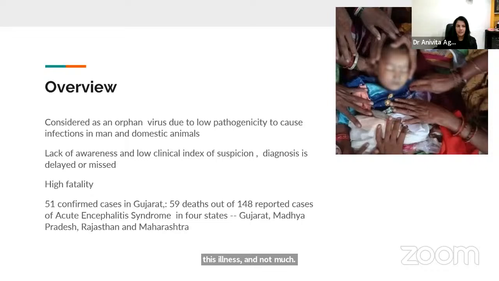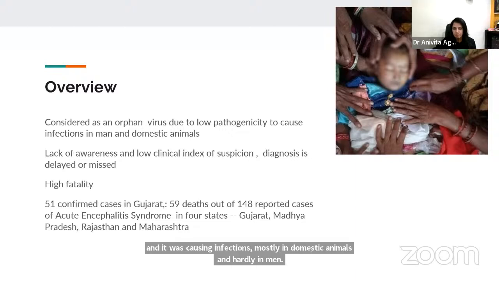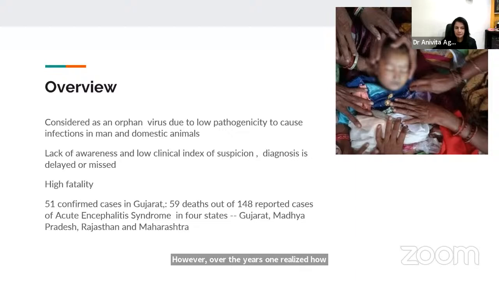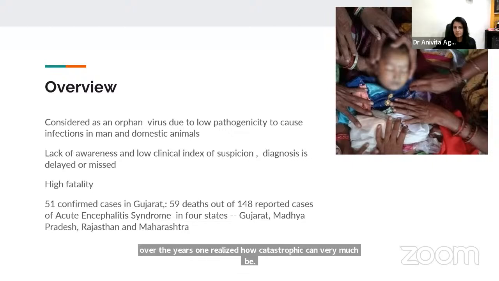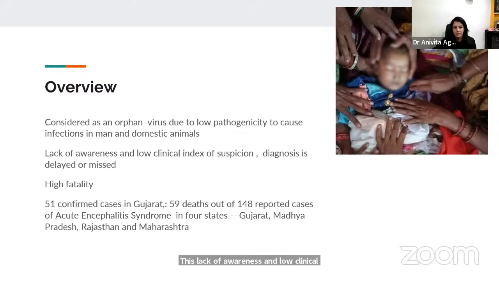This was back in the 1960s. It was considered an orphan virus, as it was supposed to have low pathogenicity and was causing infections mostly in domestic animals and hardly in humans. However, over the years, one realized how catastrophic this virus can be. This lack of awareness and low clinical index of suspicion is why the diagnosis is delayed and missed. And there are very high case fatality rates.